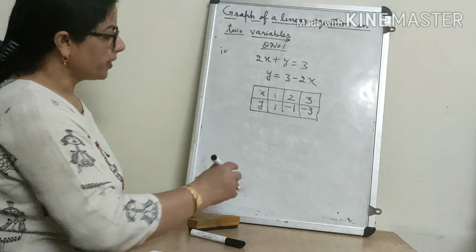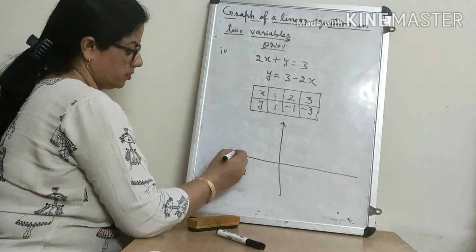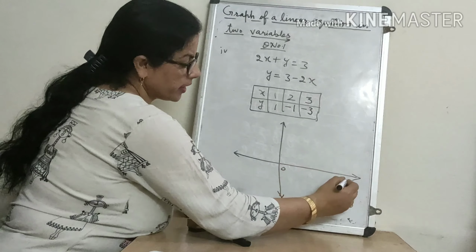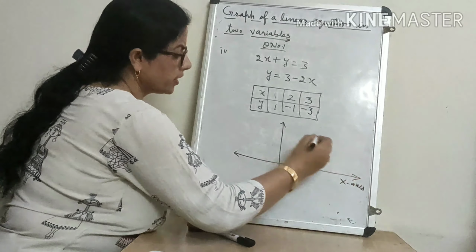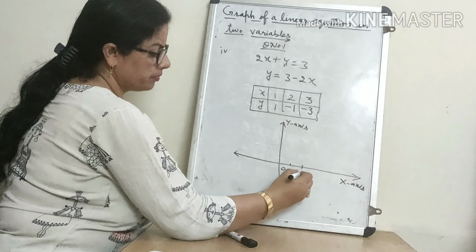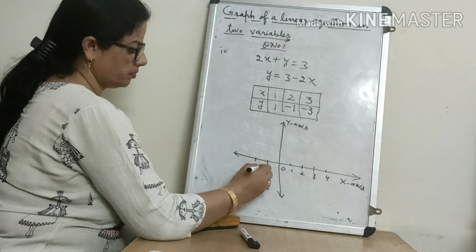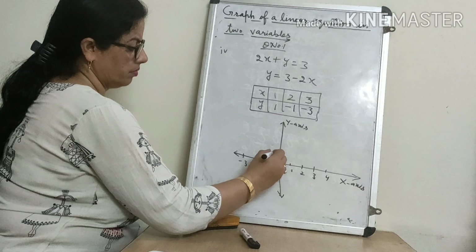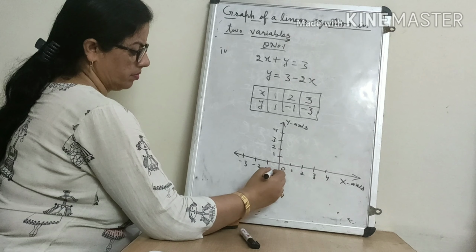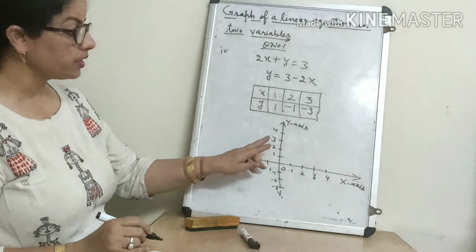And now we will plot these points on the graph. We will take a Cartesian plane. This is the Cartesian plane, meaning this is the x-axis, the horizontal line. This is the y-axis. Positive numbers this side. In this way you will take the Cartesian system.